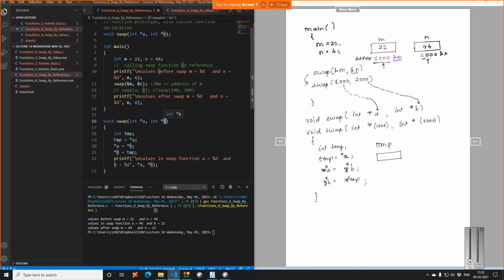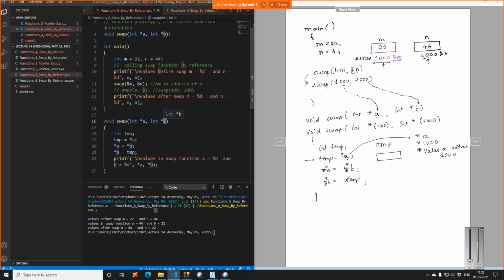Right now, just see, the first statement when you read is temp is equal to star of a. What did I say? Star is nothing but value of, or content of. So now what does a contain? Let us see how this gets expanded in memory. Asterisk of a, what was a in our case? That means asterisk of 1000, which means value at address 1000.